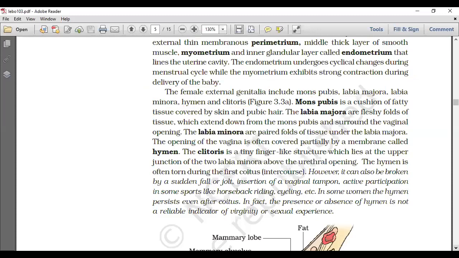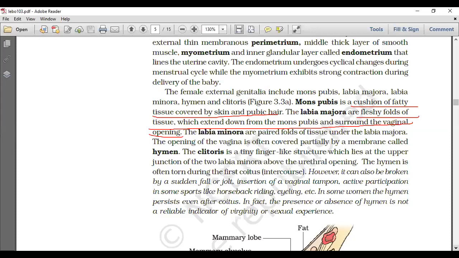So it will be in the form of a question. Labia majora are fleshy folds of tissue which extend down from the mons pubis and surround the vaginal opening. The fleshy folds of tissue which extend down from the mons pubis and surround the vaginal opening are the labia majora.